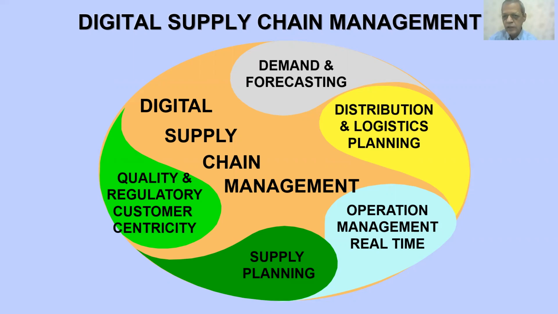Earlier, all these systems were in silos, and then when enterprise applications and supply chain management came into practice, these things got integrated. And now, with new technologies like cloud computing, mobility, and analytics, we are moving towards digital supply chain management. The basis of complete digital supply management is broken up into about 5 different areas over here.